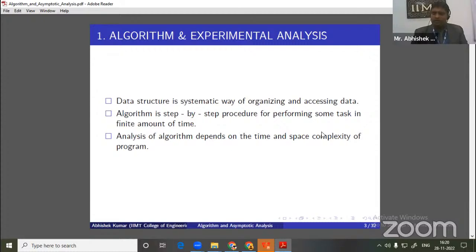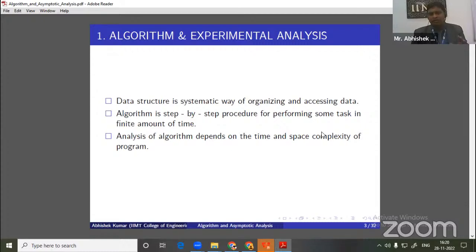So basically, we have to organize the data in a systematic way so that we can access the data very efficiently, and the time required will also be less.